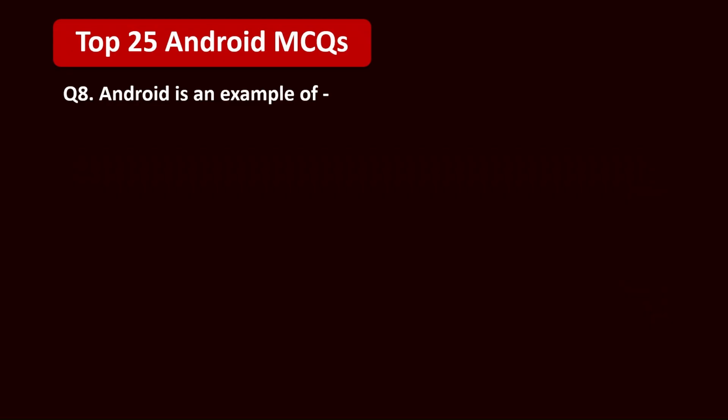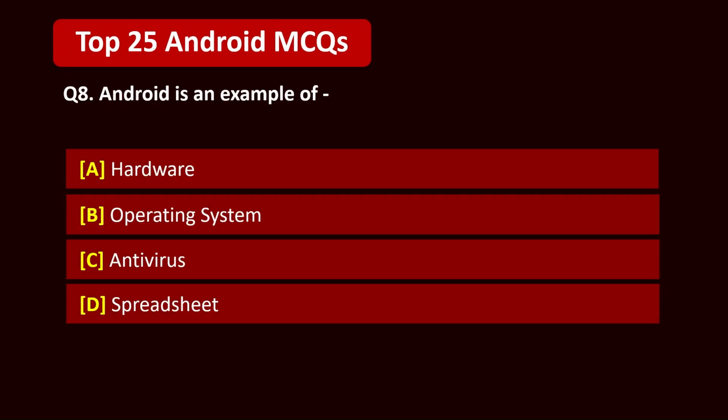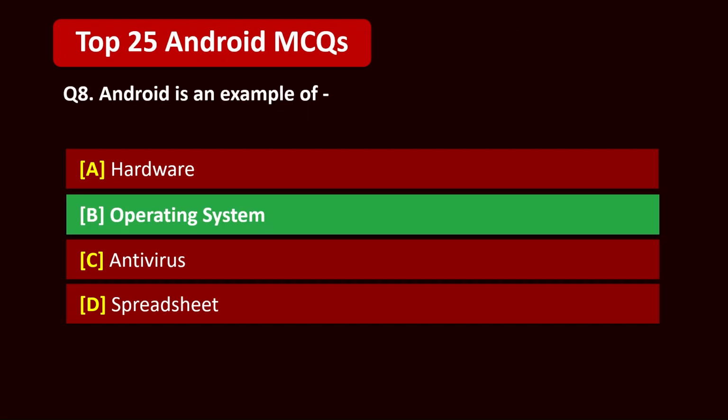Question 8. Android is an example of A. Hardware. B. Operating system. C. Antivirus. D. Spreadsheet. 5, 4, 3, 2, 1. Correct answer is B. Operating system.